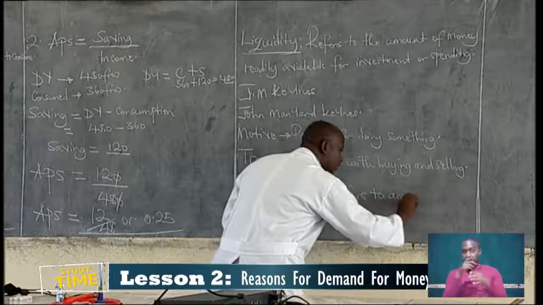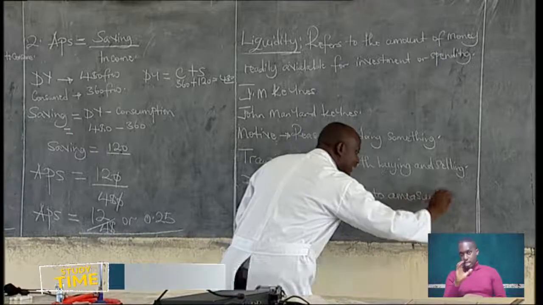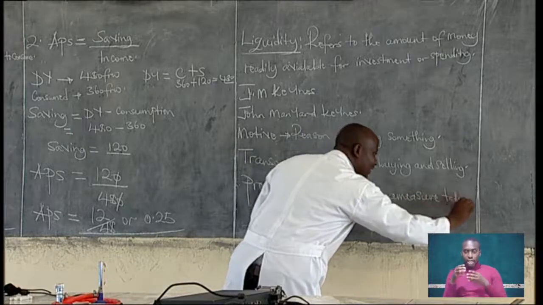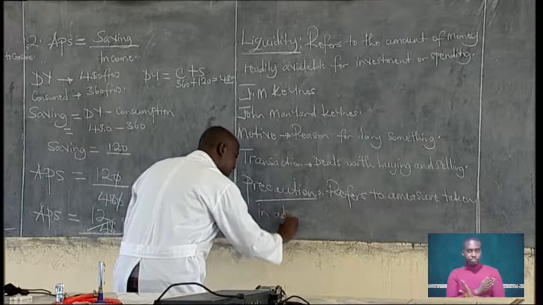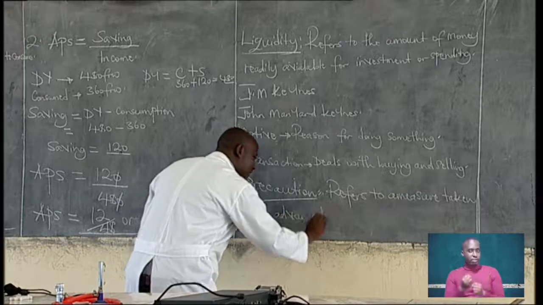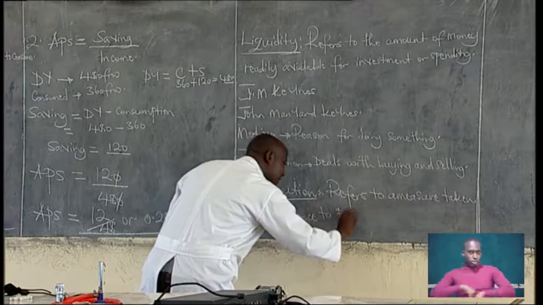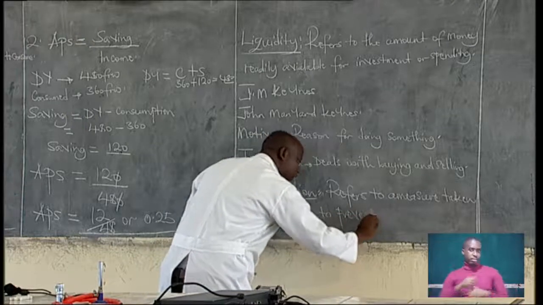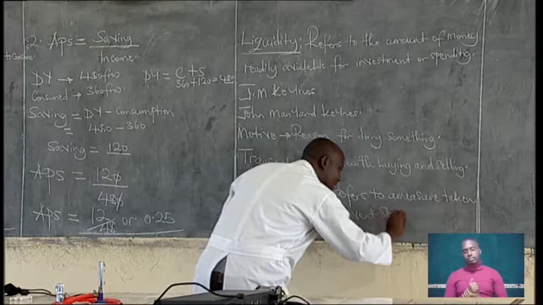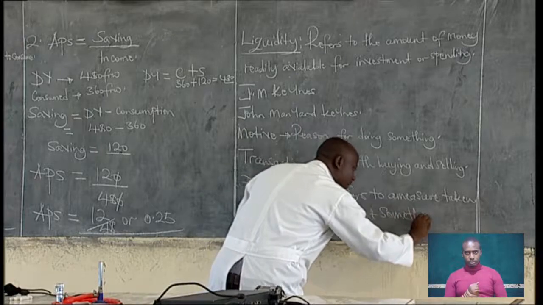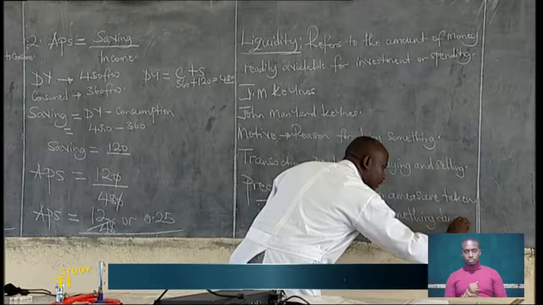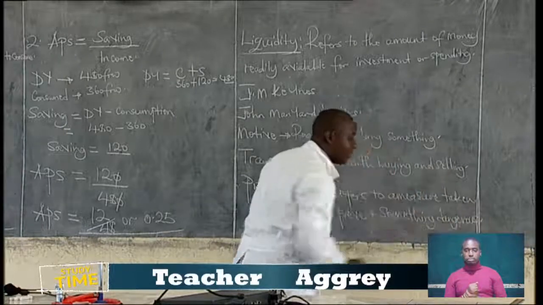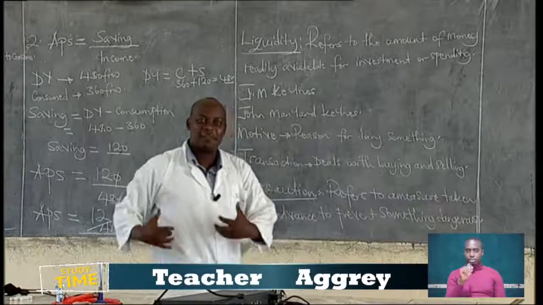That is a precaution. The precautionary motive is a safeguard.